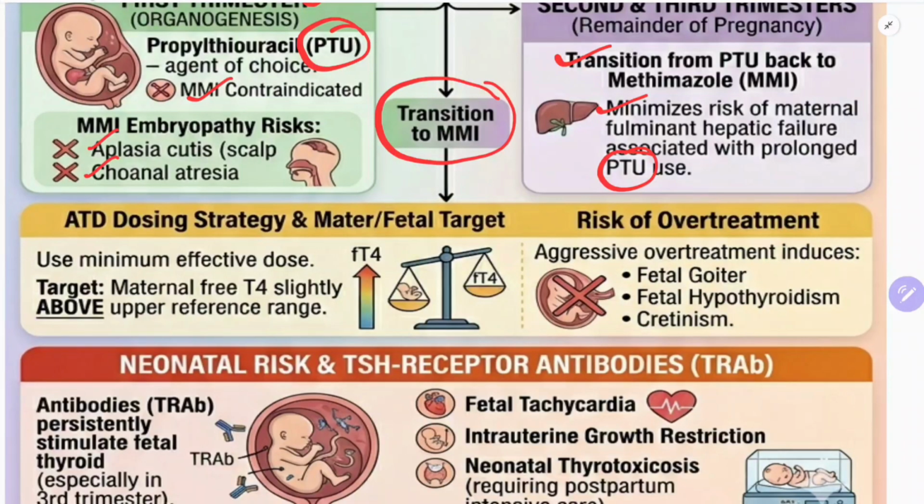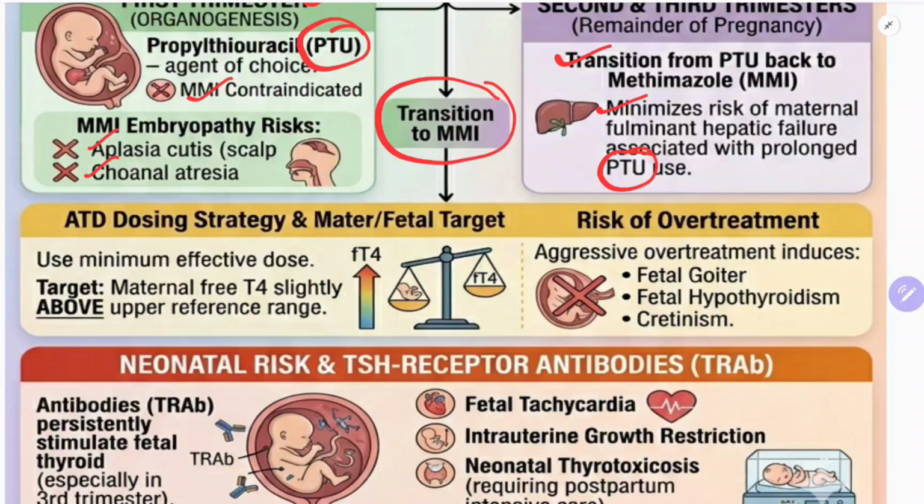So use the minimum effective dose. The target is maternal free T4 slightly above the upper reference range. Aggressive overtreatment induces fetal goiter, fetal hypothyroidism, cretinism. So don't treat aggressively. Start low, go slow. This should be the rule everywhere, not only here.